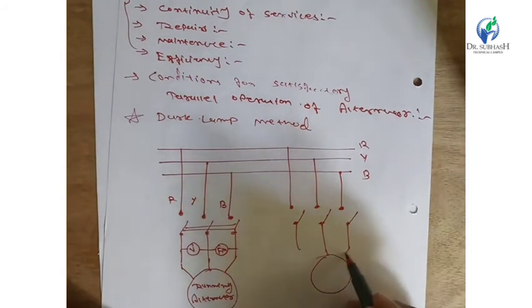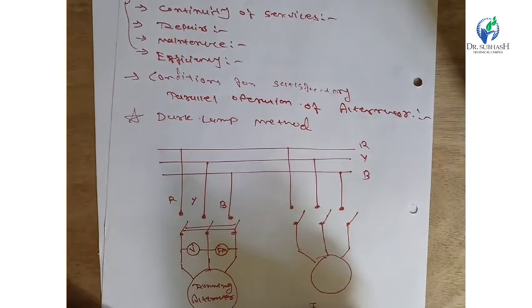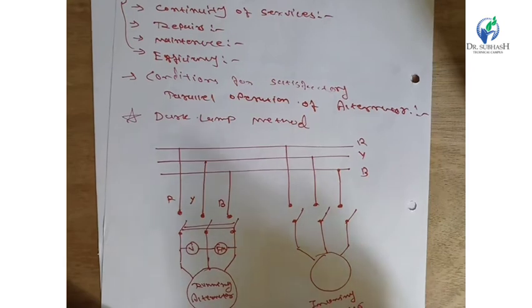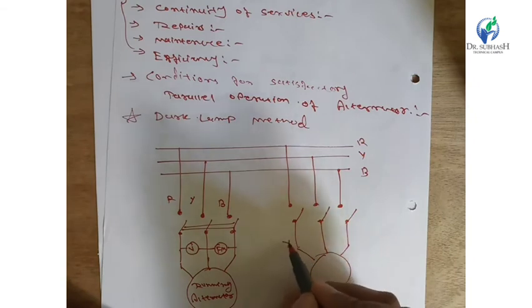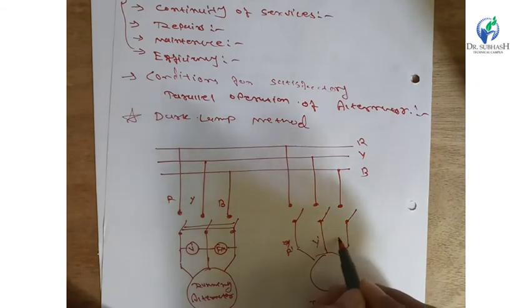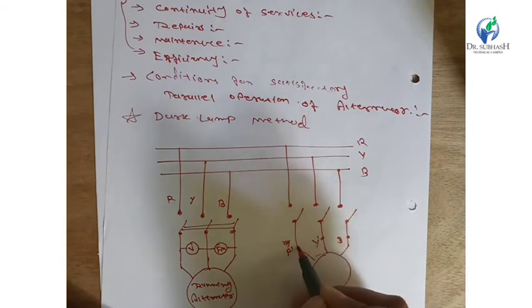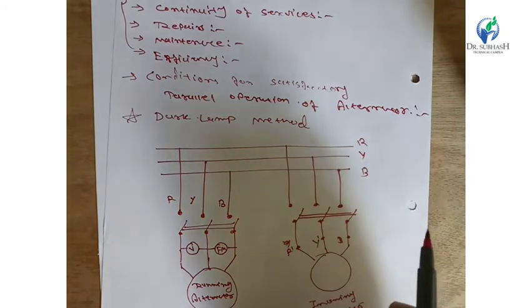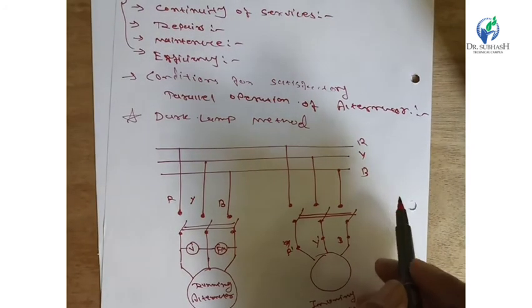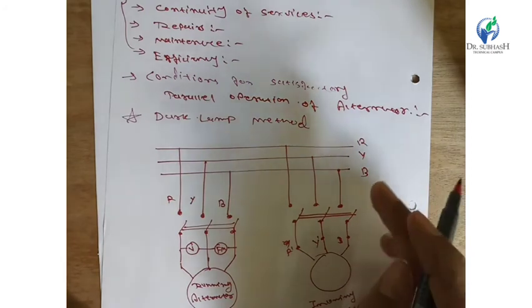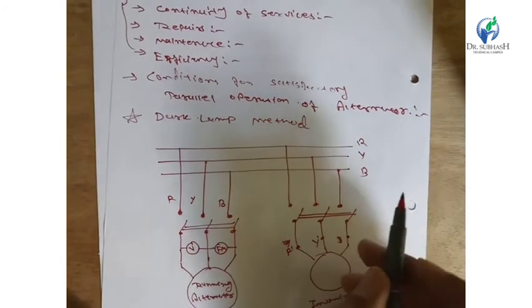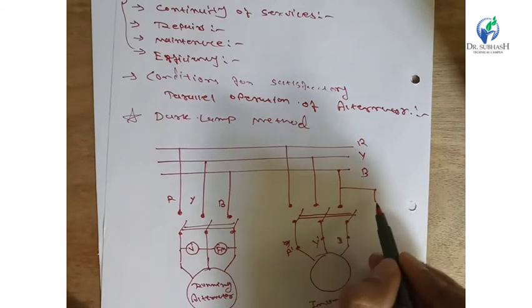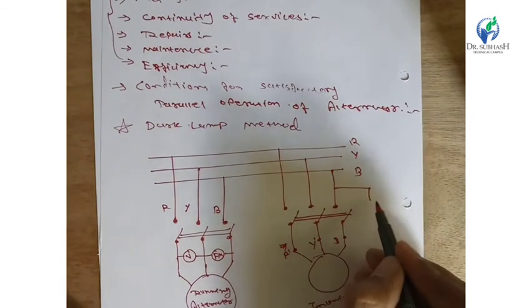It is another alternator, with the R dash, Y dash and B dash values applied. For the dark lamp method, we should write the values between the R, Y, B phases and the incoming alternator. We should draw the lamps for them, which is an inductor circuit.